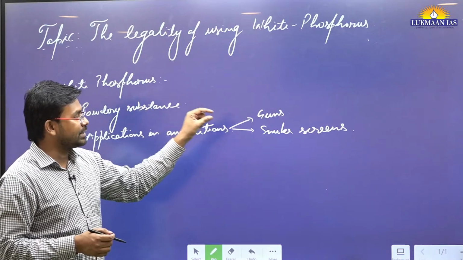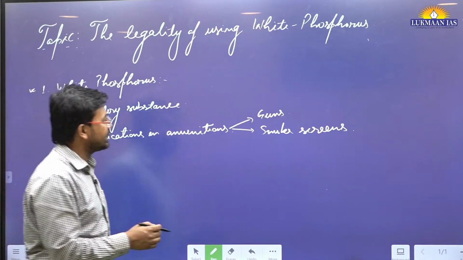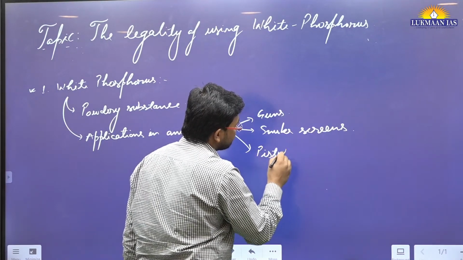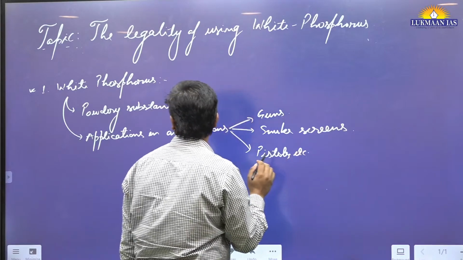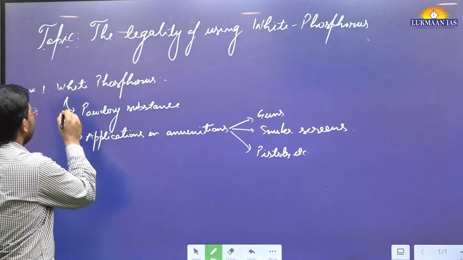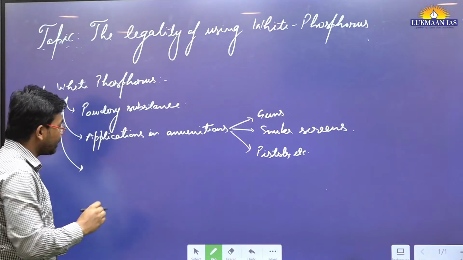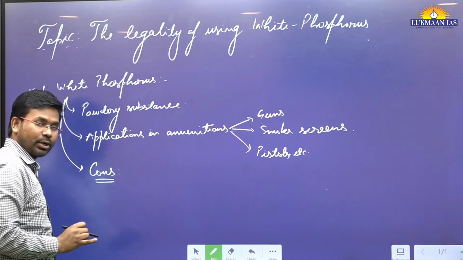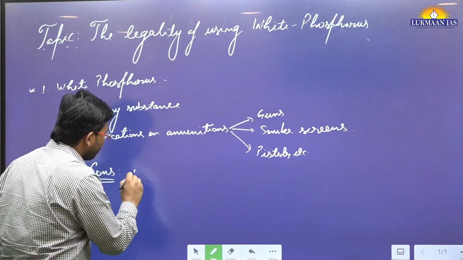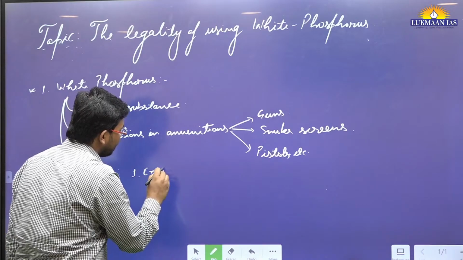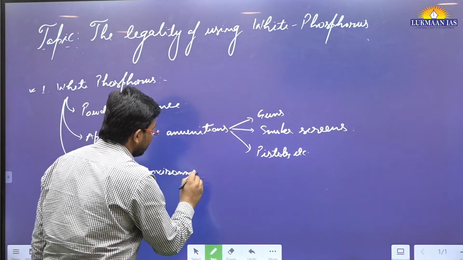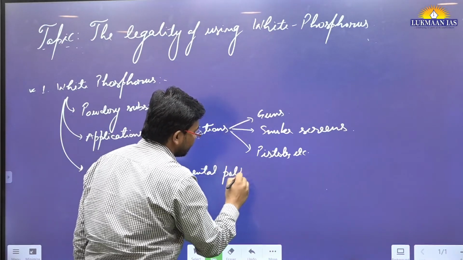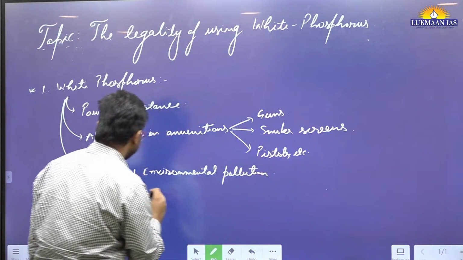So it is used in guns, in smoke screens, in pistols, etc. It's a powdery substance. However, using this substance has some negative repercussions, which are known as cons. First of all, it has environmental problems. It causes environmental pollution.